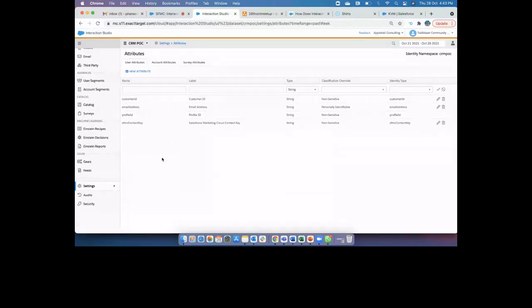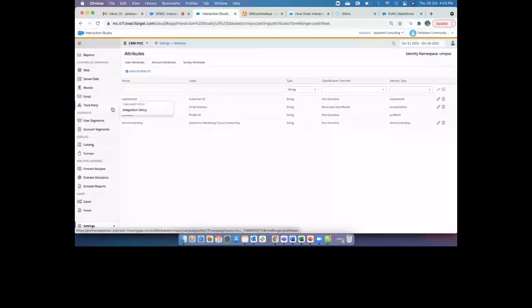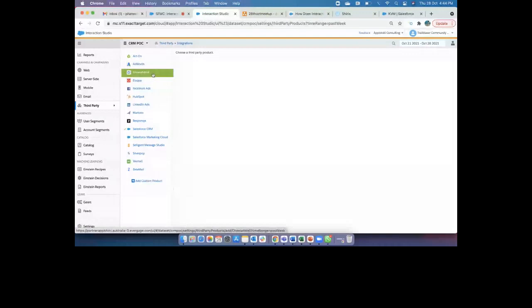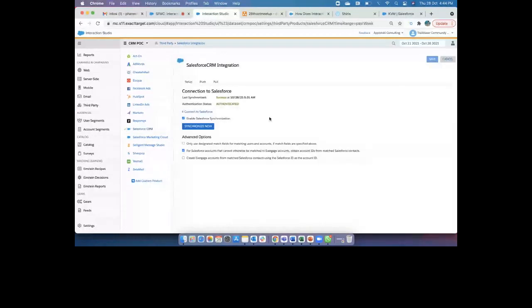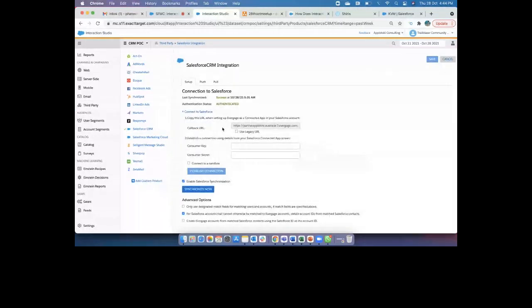Okay. Now let's go to step number 3, to connect to the CRM. What you have to do is go to the third party, right? Click on integration setup, because all these are third parties only. Acton, AdWords, Facebook, HubSpot, LinkedIn, Marketo, CRM, Marketing Cloud, all these systems are called third parties inside IS, Interaction Studio. Let's go to the Salesforce CRM. In Salesforce CRM, you can see here I have connected my Salesforce CRM account. I have my callback URL, consumer key, consumer secret, every detail available.